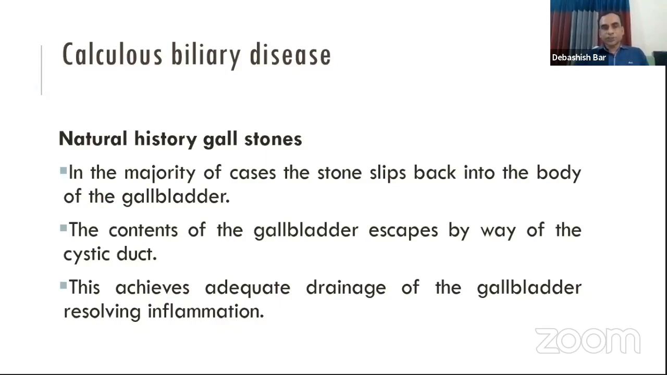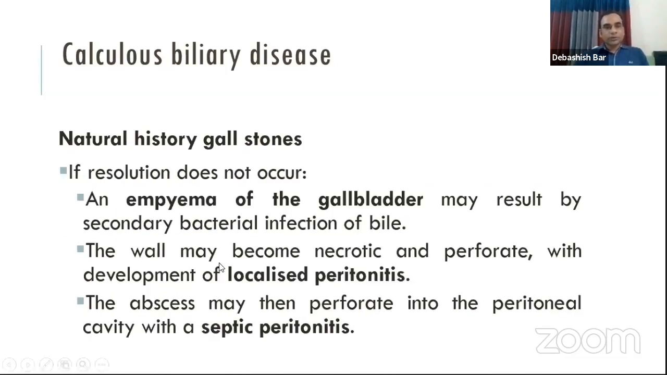And it may cause acute cholecystitis when it obstructs the cystic duct. But after some time, the gallstone backs into the gallbladder from the neck, and the inflammation is relieved, and it resolves the features of acute cholecystitis. But when the stone is impacted in the gallbladder for a longer time, then it may cause superadded infection of the bile, and that is called the empyema of the gallbladder.